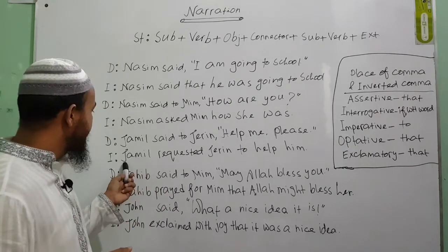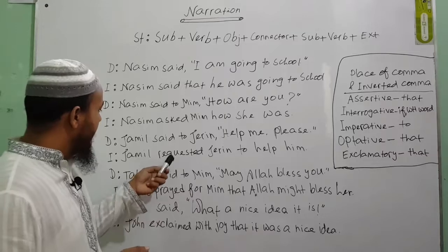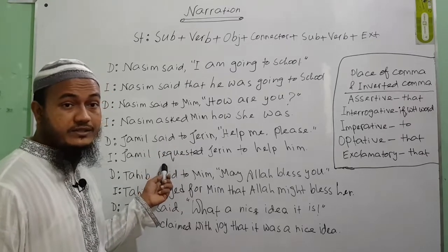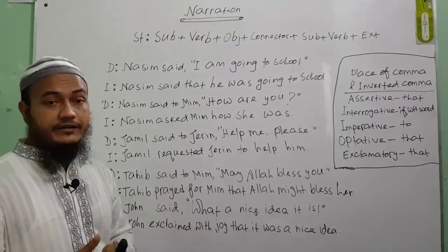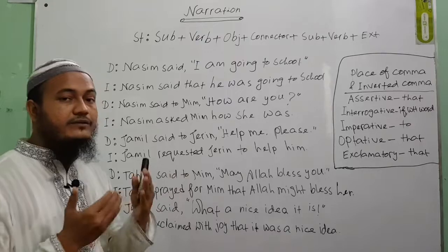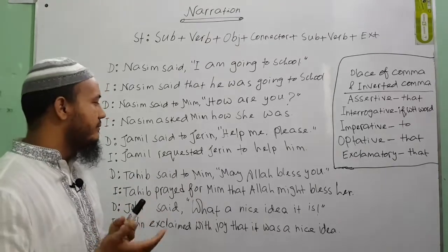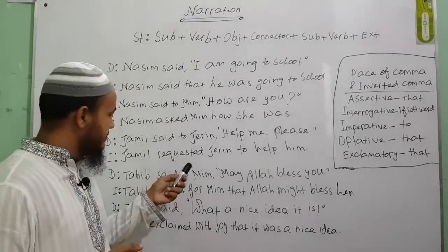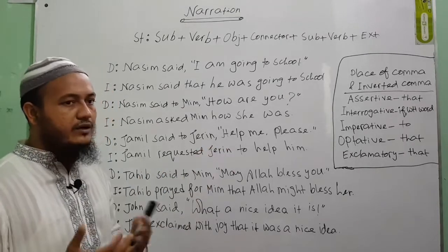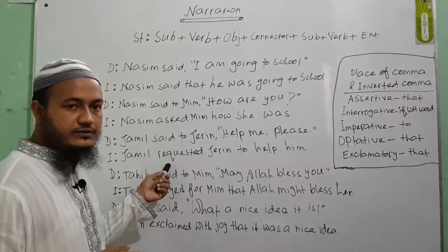Jamil, subject, and then in the place of the reporting verb said to, we'll have to use requested here, because Jamil is requesting. Depending on the meaning, you will have to choose the reporting verb. If this sentence meant an order or something like that, you would have to use ordered.